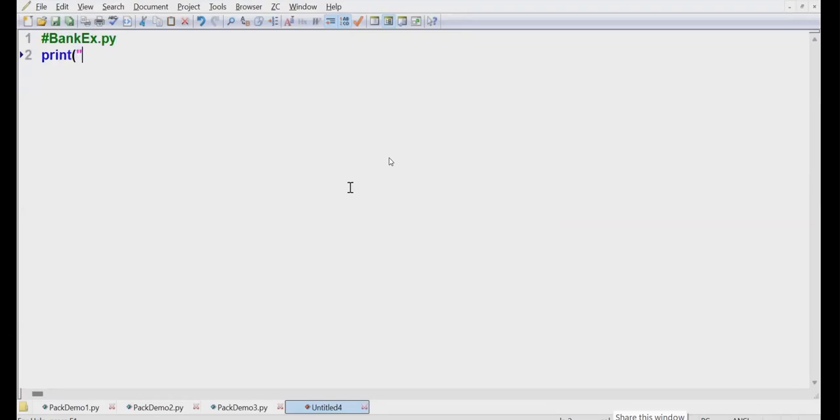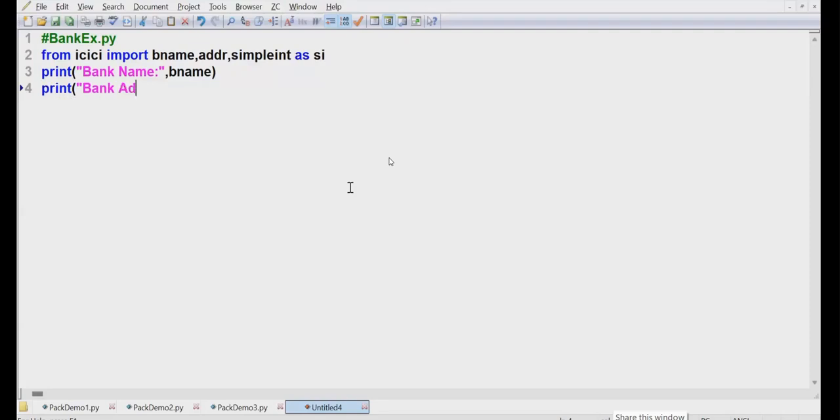Print what? Bank name, comma, what? B name. It's an error. From where? ICICI. Import B name, comma ADDR, simple int, as SI. Right. Come on now. Print what? Bank address. ADDR is equal to colon. What is this now? ADDR. And what is this now? SI. Save this now as bank example dot py.